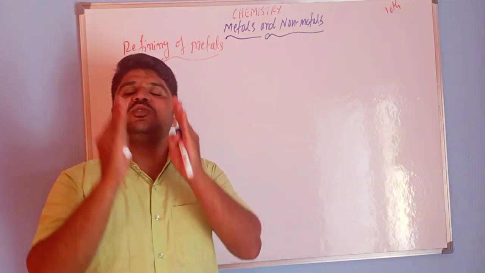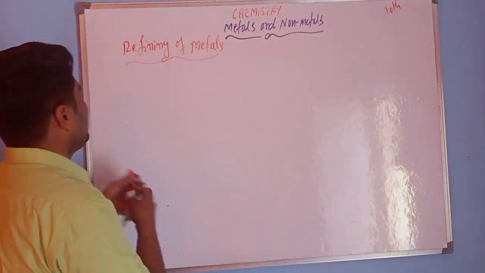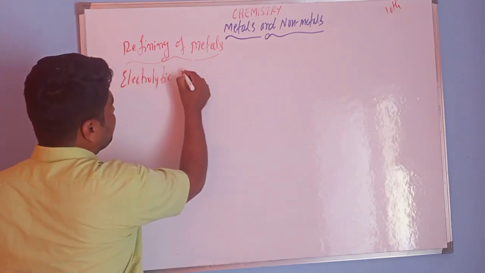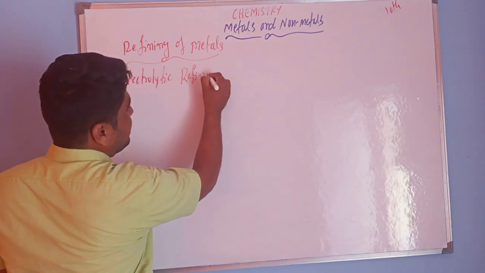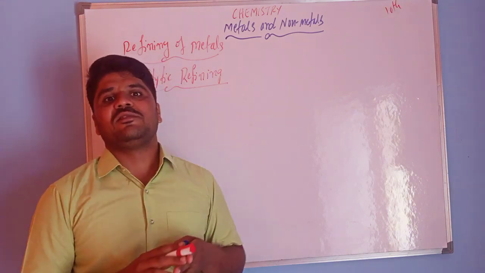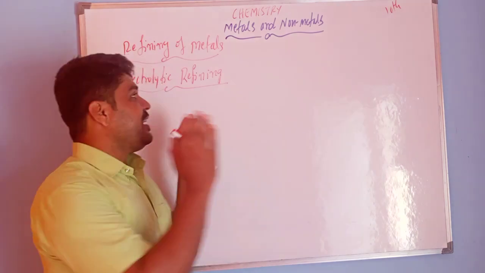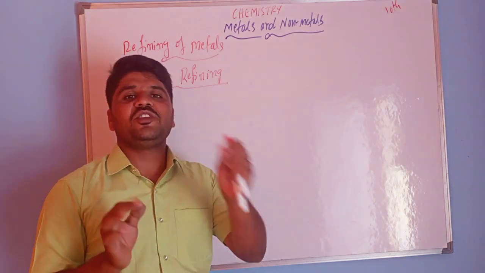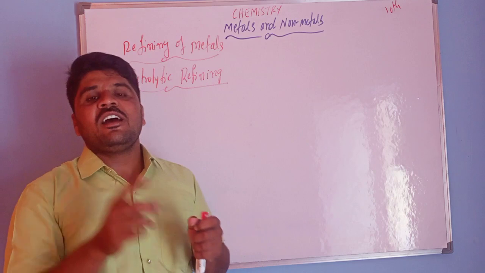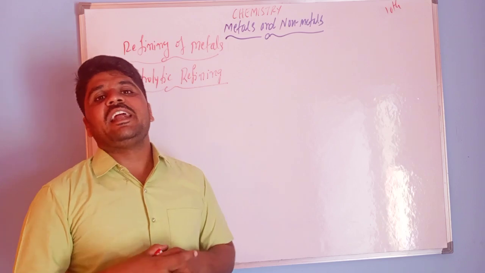The most widely used method for refining is electrolytic refining. So what is electrolytic refining? In this we use a cell, with a cathode and an anode. Between the anode and cathode a battery is fixed, and after the battery you fix the switch. These two metal electrodes are dipped in an electrolyte.